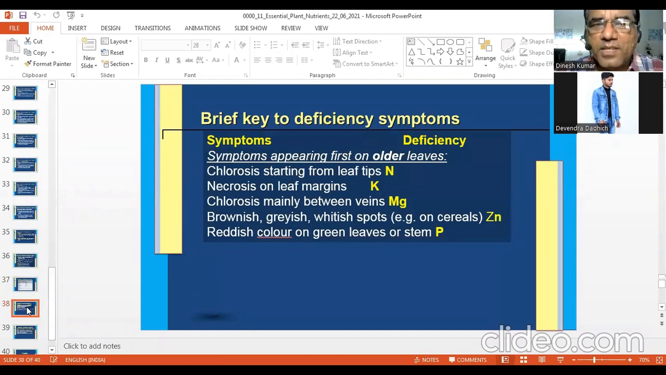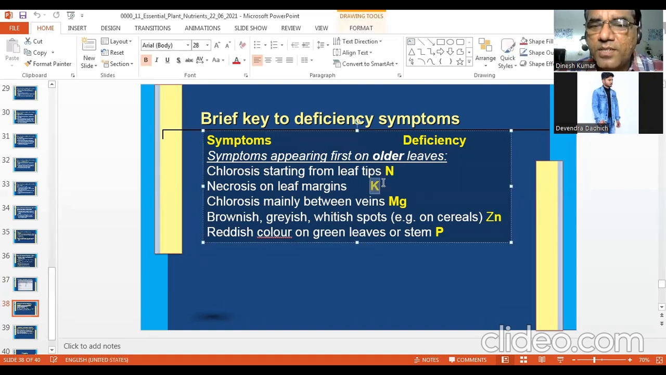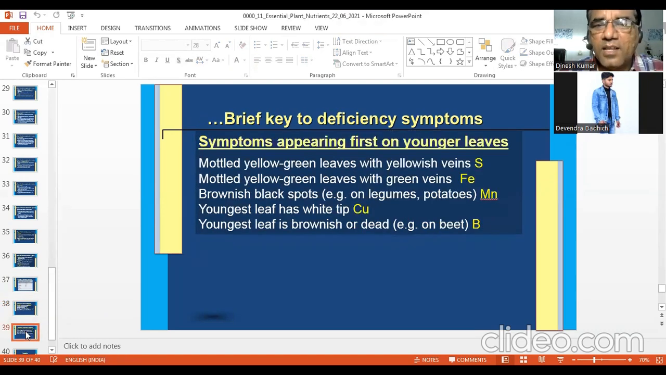Now, a brief key to deficiency symptoms. This is how one can remember these keys to deficiency symptoms appearing first on older leaves. Chlorosis starting from leaf tips in the older leaves, then it is nitrogen. Necrosis on leaf margins, potassium. Chlorosis mainly between veins, magnesium. Brown, grayish, white spots or chocolate brown spots, zinc. Reddish color on green leaves or stem, phosphorus. We'll see in detail also.